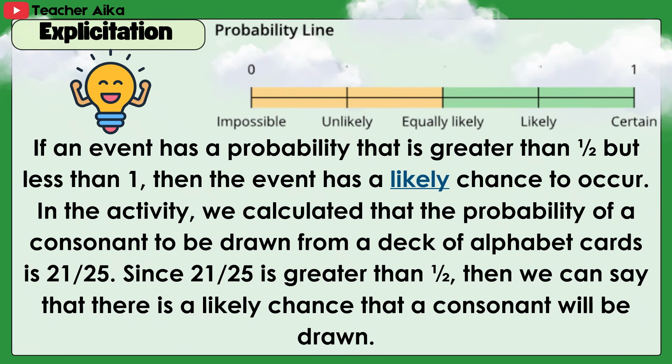If an event has a probability that is greater than 1/2 but less than 1, then the event has a likely chance to occur. In the activity, we calculated that the probability of a consonant to be drawn from a deck of alphabet cards is 21 over 25. Since 21 over 25 is greater than 1/2, then we can say that there is a likely chance that a consonant will be drawn.